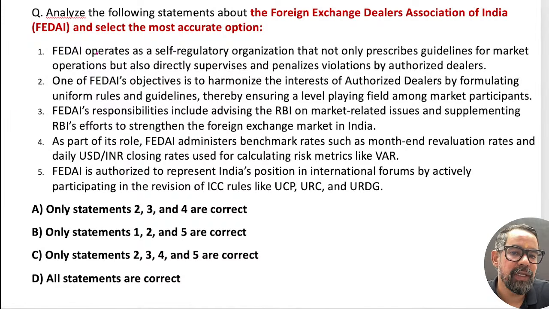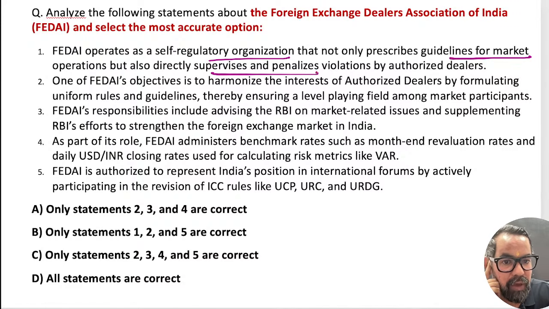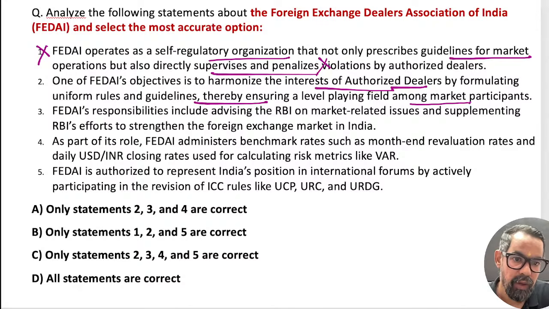Foreign Exchange Dealers Association of India operates as a self-regulatory organization that not only prescribes guidelines for market operation but also directly supervises. No, this is wrong, right? That is the role of RBI. One of the objectives is to harmonize the interest rates of authorized dealers by formulating uniform rules. That is, the second statement is true.